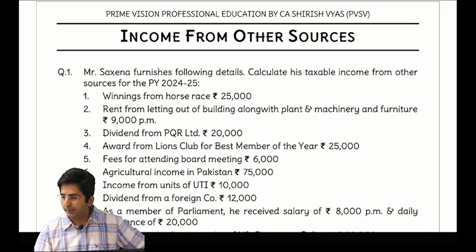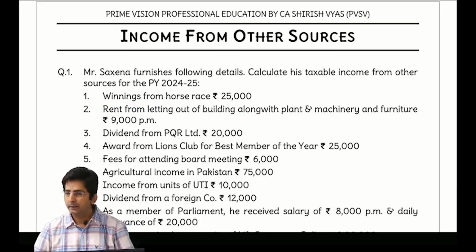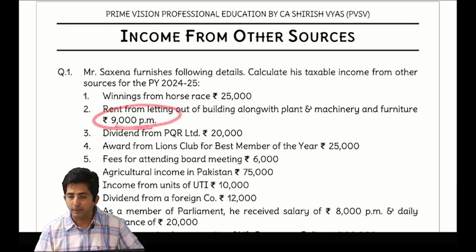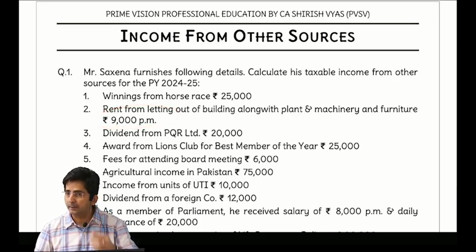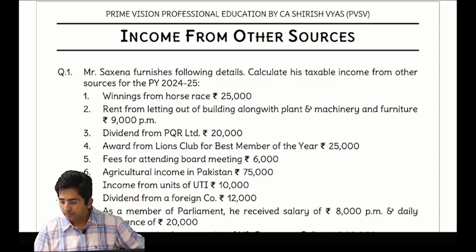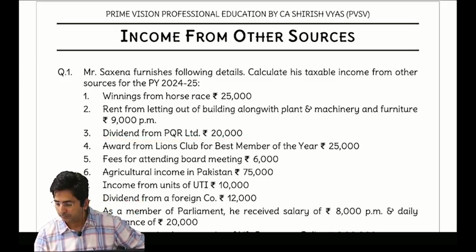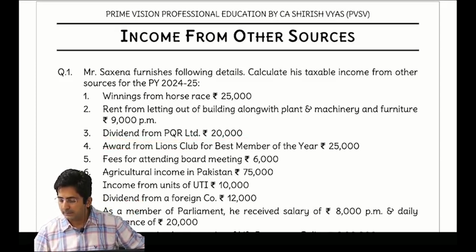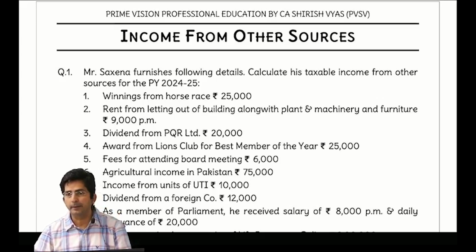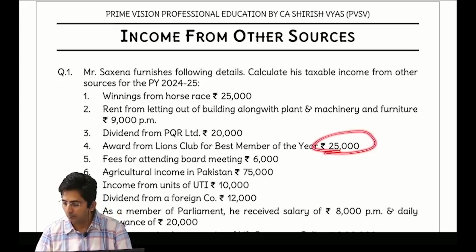See, whenever you find building plus other asset combined, it is composite rent. And 9,000 is per month, so you will multiply by 12 months. So that comes to 1,08,000. Fully taxable, outer column. Okay. Dividend from PQR Limited, fully taxable, outer column 20,000. Award from Lions Club. See, an award is exempt only if it is from the government. But this is not from the government. This is Lions Club, so it will be taxable. So you will write this amount in the outer column, okay.